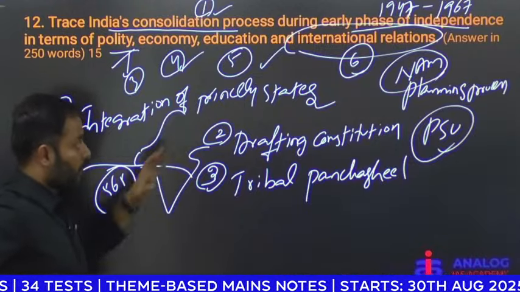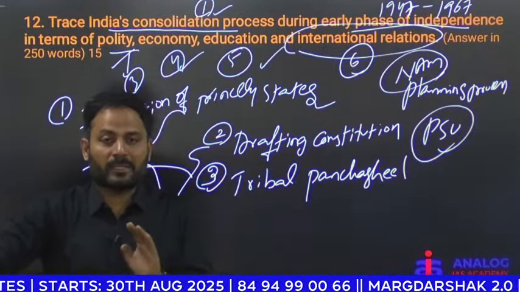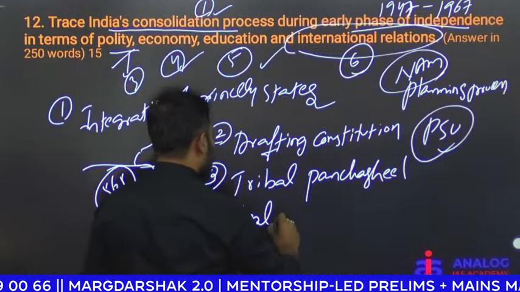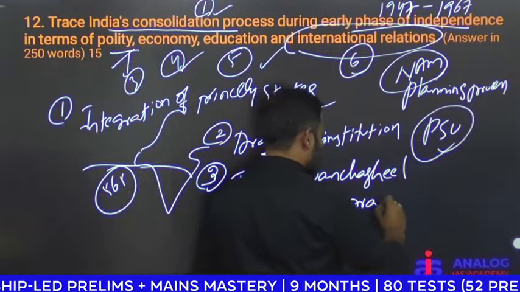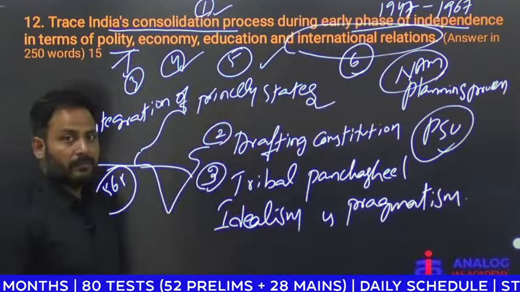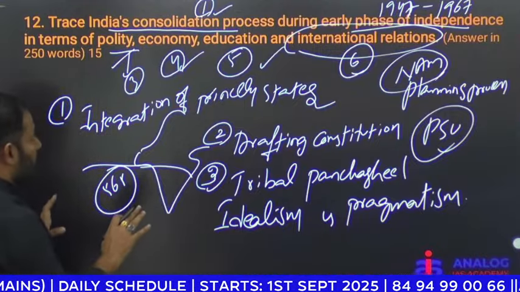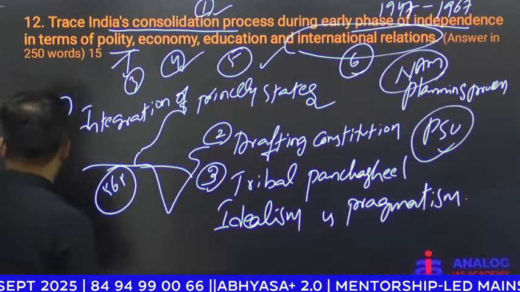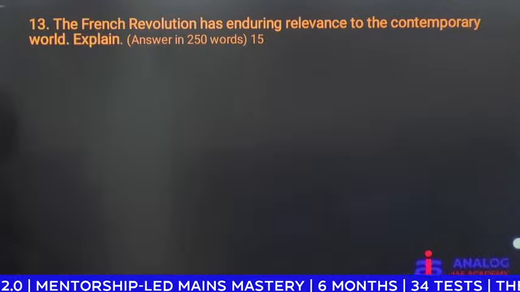So, it provided a basic framework. And one more point you need to highlight: in the initial days, our foreign policy emphasized idealism rather than pragmatism. Whatever foundations were formed in the initial days guided the later policies. So, that's all about the 12th question with respect to post-independent India.